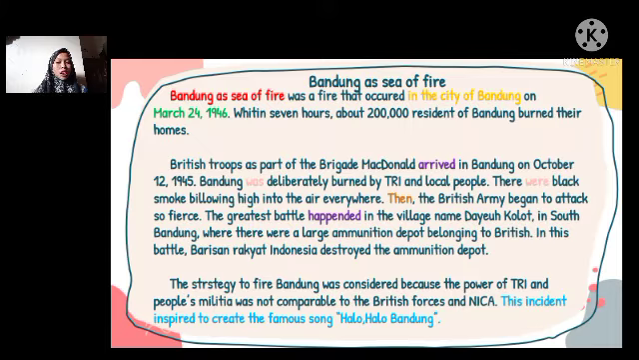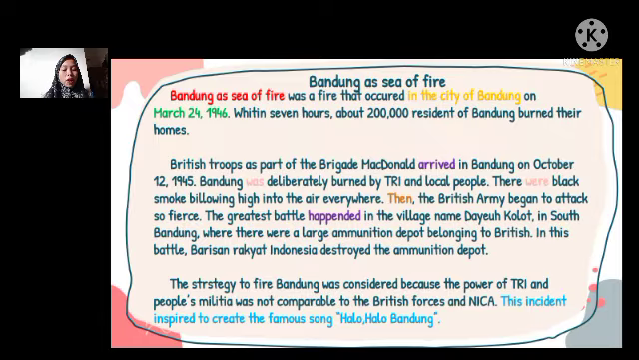Okay, class. First, we will discuss the generic structures of recount text. There are three parts of generic structures in recount text. Okay, let's see the following text. I will read the text, and listen carefully. Bandung a Sea of Fire.